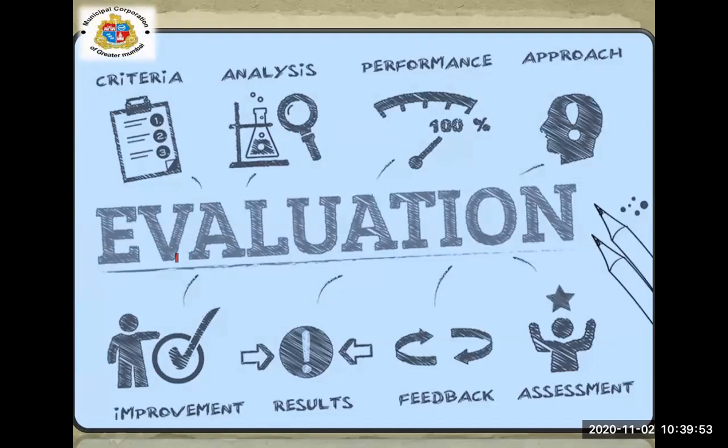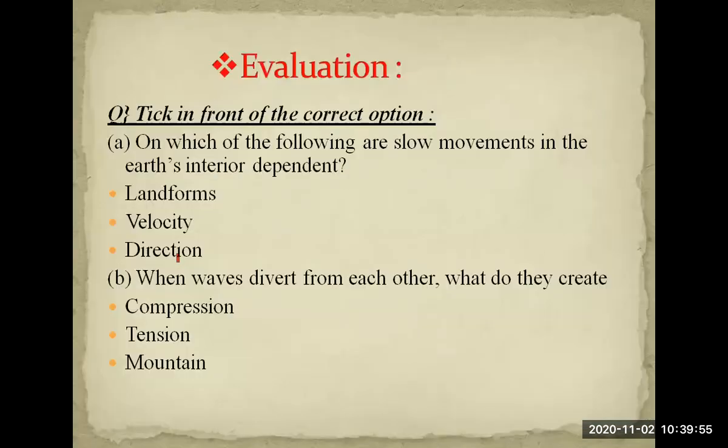Now the evaluation part. On your screen you can see the question. The first question, I'll read it out. On which of the following are slow movements in the Earth's interior dependent? Please raise your hand, those who want to answer.